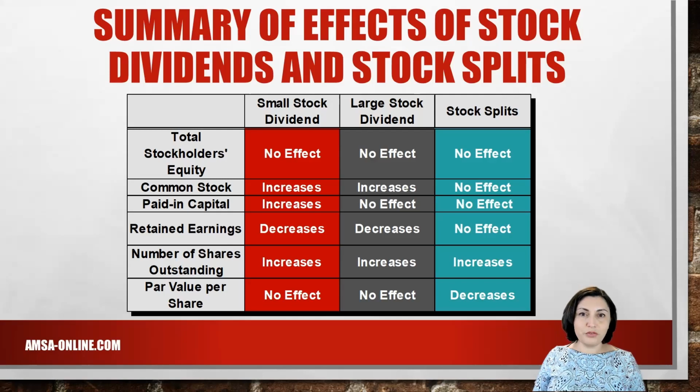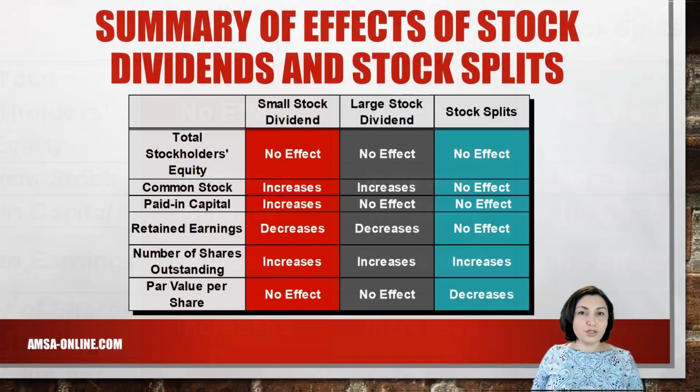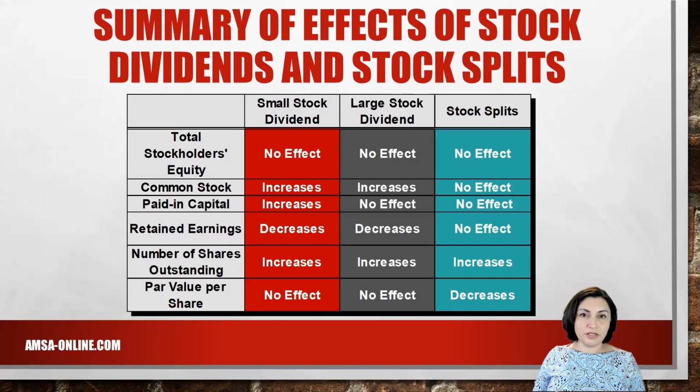Take a moment to review the impact of a small stock dividend, a large stock dividend, and the stock split on the financial statements. Stock dividends and stock splits don't affect total shareholders' equity. Common stock is increased by stock dividends, but not by stock splits. Paid-in capital is increased when small stock dividends are issued.